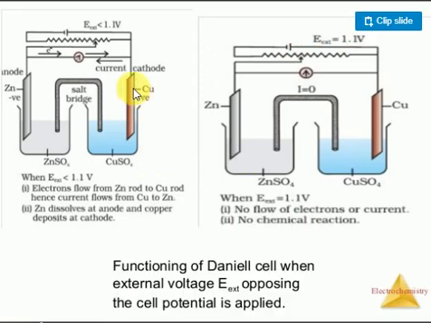Once again, if the external potential is less than 1.1 volt, the general chemical reaction happens: zinc loses electrons, copper gains electrons. If the external potential is more, the reverse reaction happens.